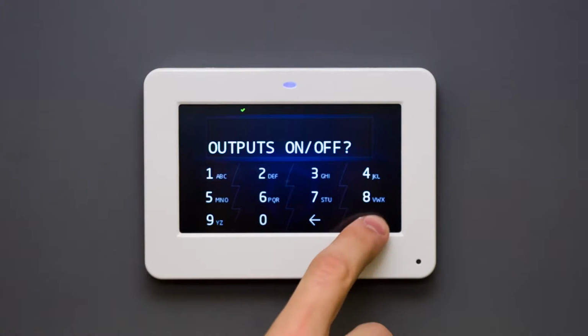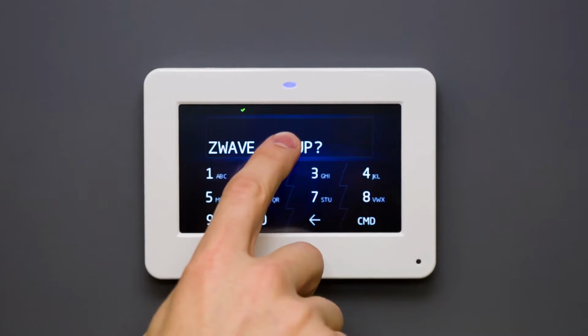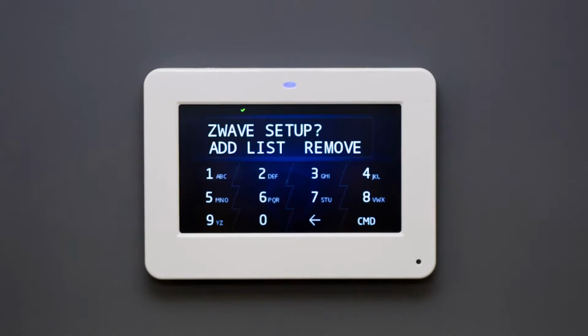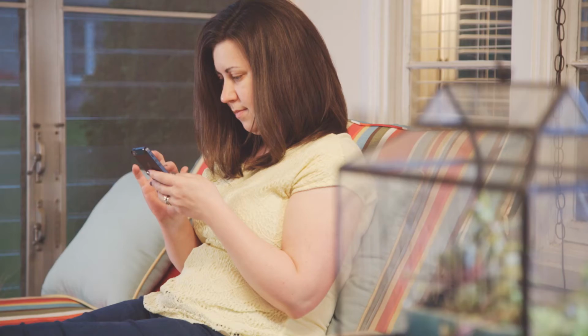Cycle through the user menu by pressing the command key until you reach the Z-Wave setup option and press a top row key. Select Add, and the keypad will then prompt you to press the button on your Z-Wave device to enroll in your system. Once the device is connected, Device Found will display on the keypad. Your Z-Wave device is now successfully connected and can be easily controlled from the touchscreen or your mobile device.